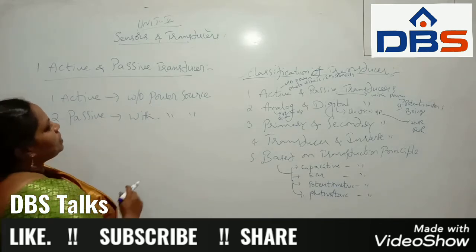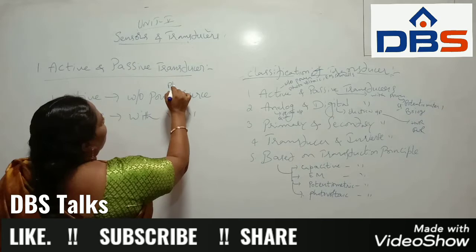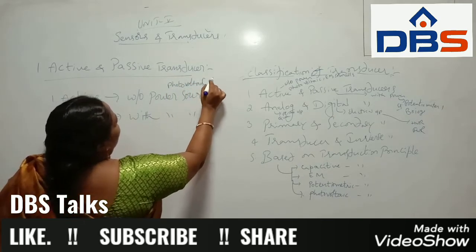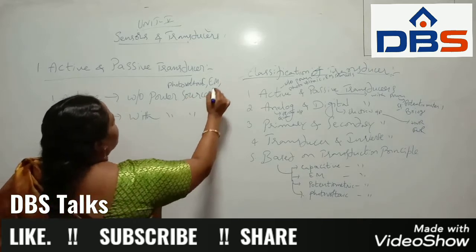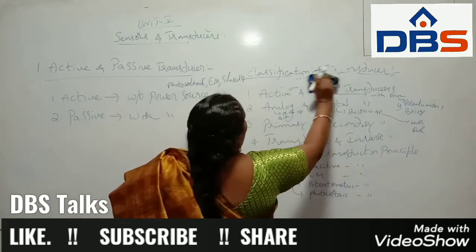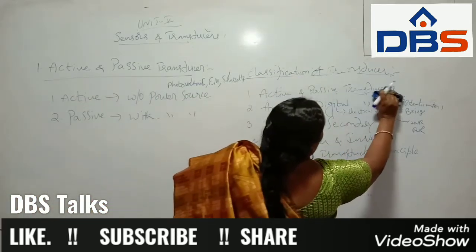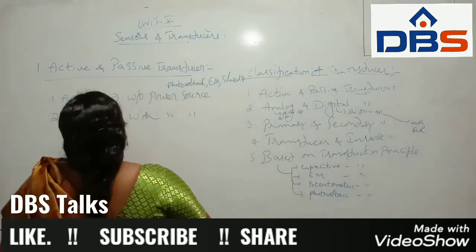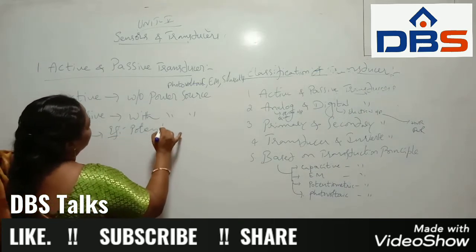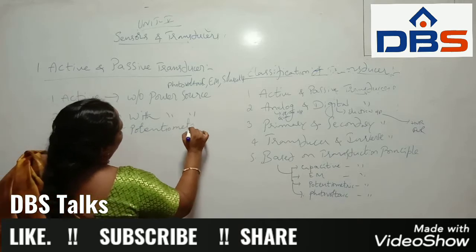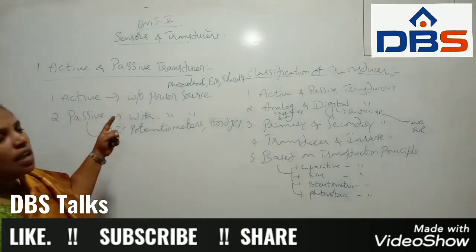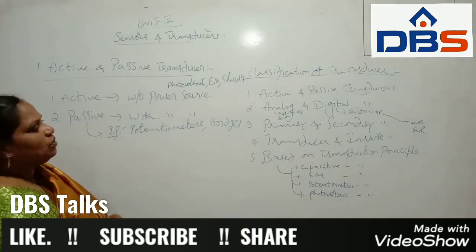For examples, we have photovoltaic, electromagnetic and solar cells. For the passive transducers, examples are potentiometers and bridges. Okay, so this is the active transducer and the passive transducer.